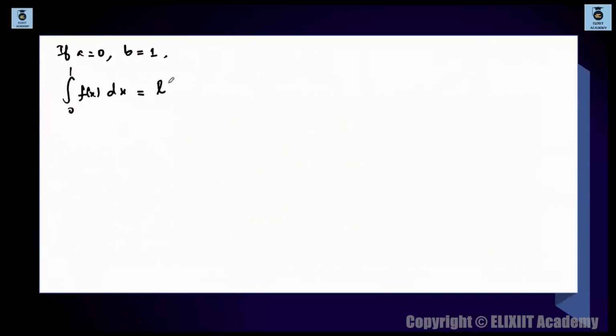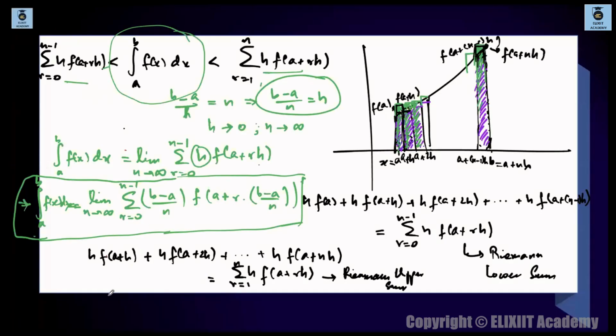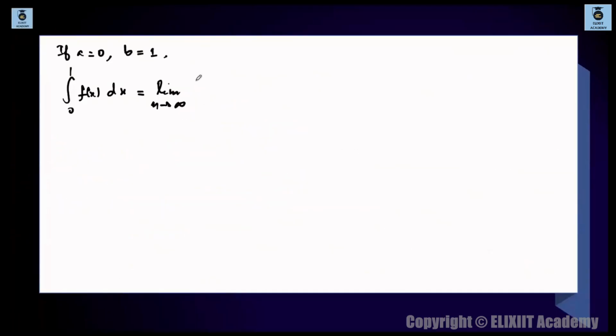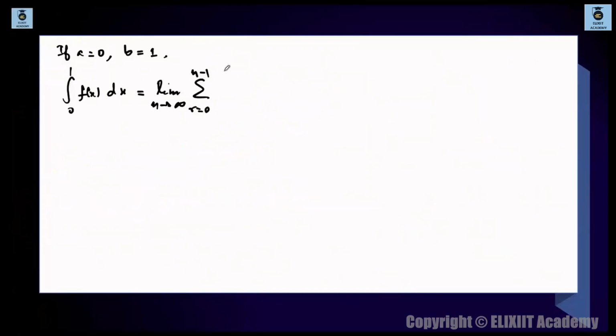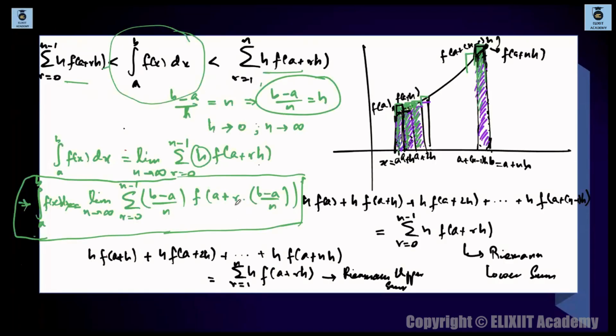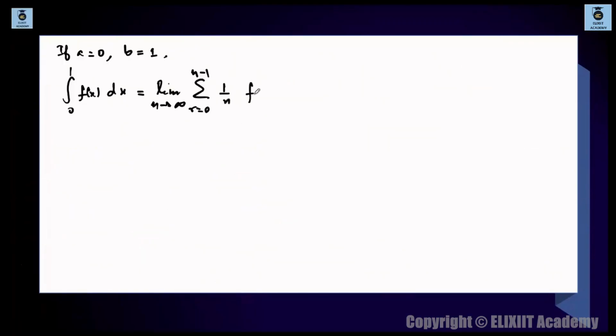And this is equal to limit n tends to infinity. This will become summation r is equal to 0 to n minus 1. ठीक है, and 1, this will become 1 minus 0 by n, माने 1 by n. ठीक है, ये हो जाएगा 1 by n, and this will become f of a plus r times, so 0 plus r times of 1 minus 0 by n, माने r by n, तो f of r by n. यही पे अगर रिप्लेस करोगे, you will replace a 0 and b is 1.